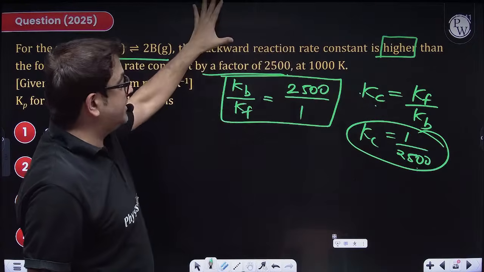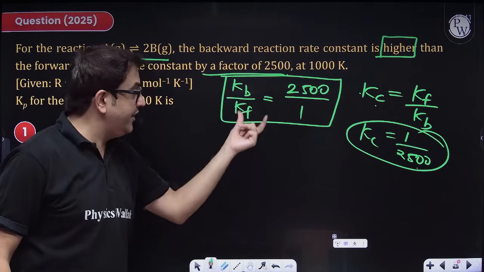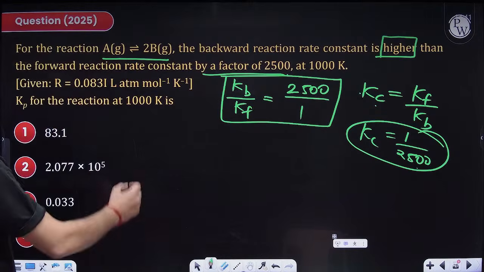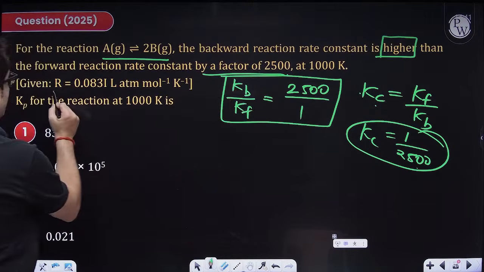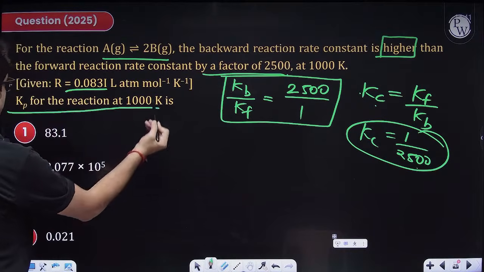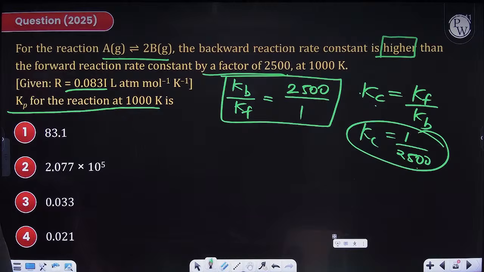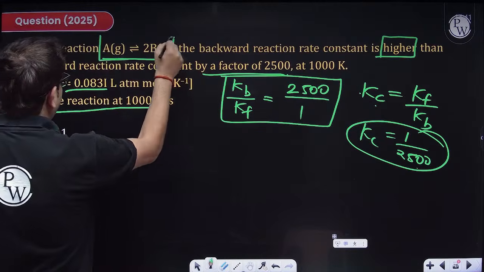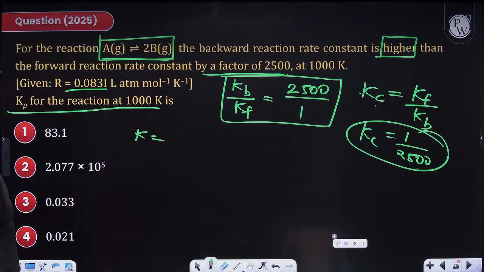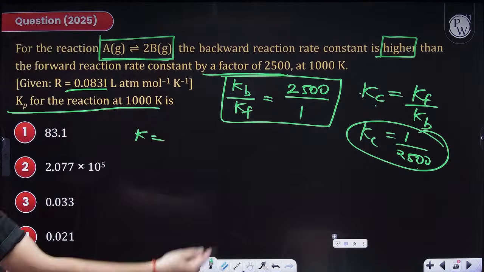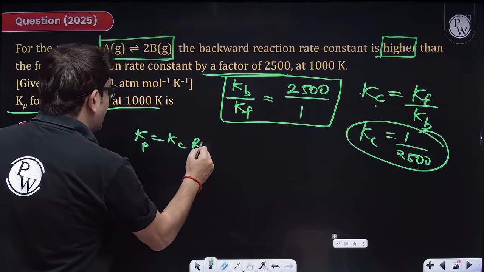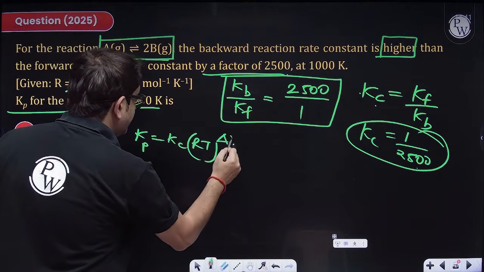In the question, it is supplying the value of Kb and Kf in this format. So I have calculated the value of Kc. Now what else, sir? You are given the value of R and temperature, so you have to calculate Kp. For this reaction, Kc I know. So Kp will be equal to Kc into RT raised to the power delta Ng.